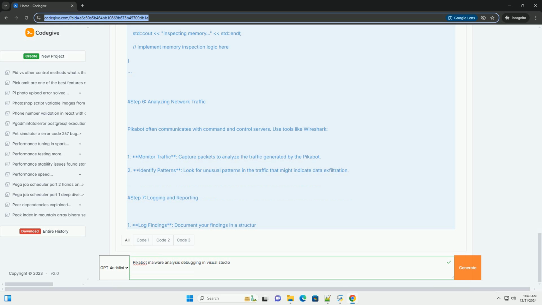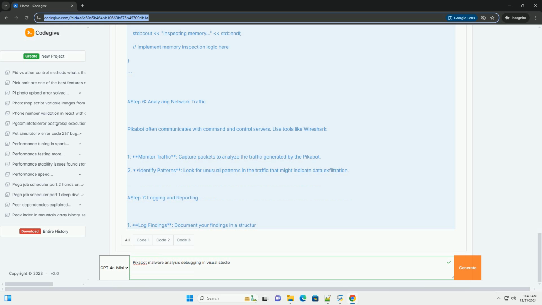Step 2. Static analysis. Before jumping into debugging, perform some static analysis on the Pikabot binary. 1. Use PE Explorer. Load the Pikabot binary into PE Explorer to examine the structure. 2. Check imports and exports. Look for suspicious APIs like CreateProcess, WriteFile, and GetAsyncKeyState.